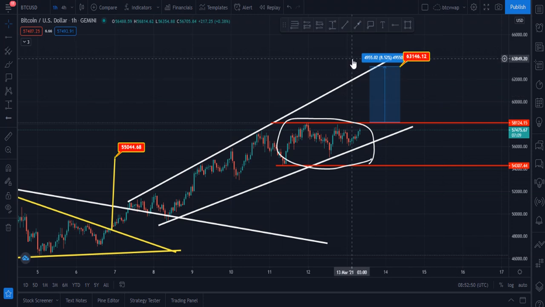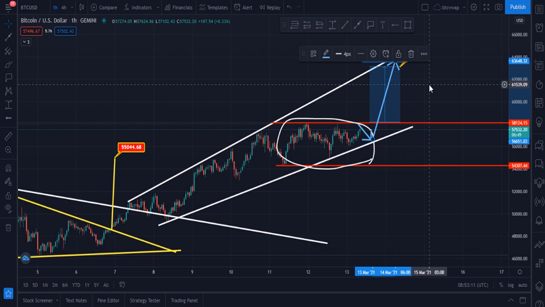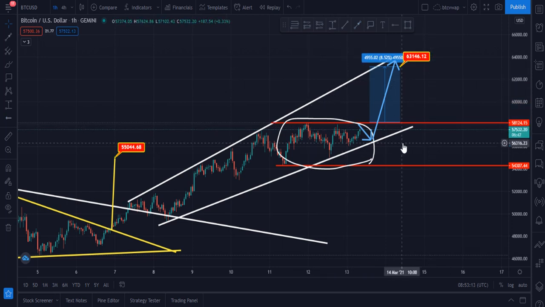You can say this is the height of this upside trend line, and maybe Bitcoin goes down to this zone and touches this level, 56,400 again, and then Bitcoin moves towards the upside and breaks this, and definitely it has to hit these levels, these targets. These are my targets currently in the 1 hour Gemini chart, Bitcoin US dollar pair.